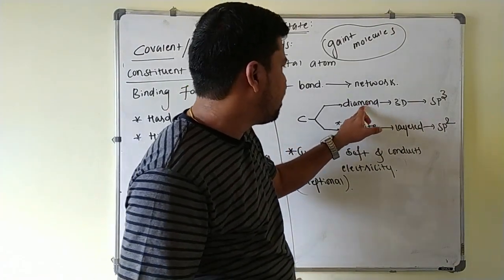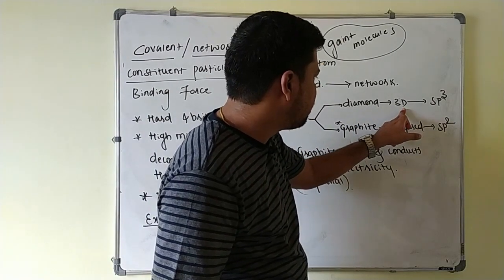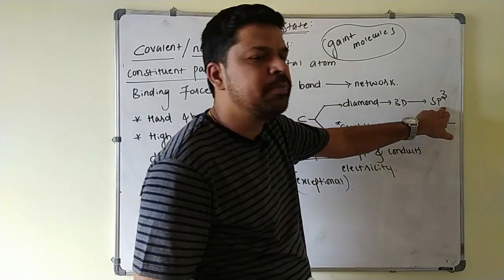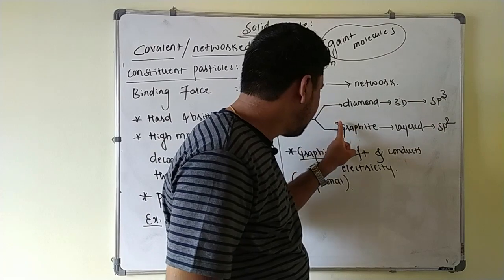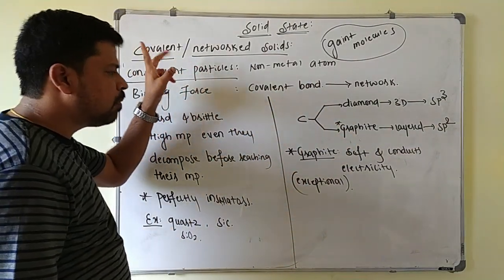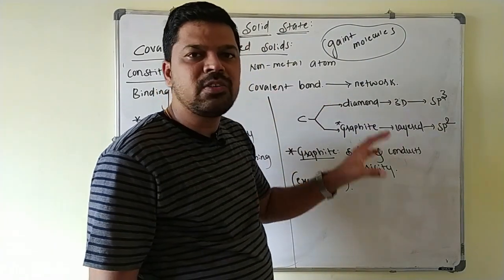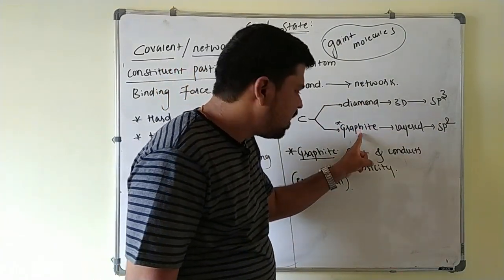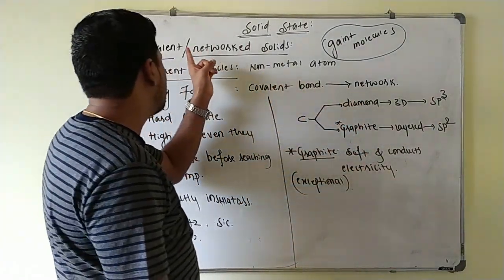This diamond is hard and it will not conduct electricity. In this one, it has a three-dimensional network of carbon atoms, where the carbon atom is sp3 hybridized. But in case of graphite, I have written it with a star mark. This is an exceptional example for the covalent solids, because all the covalent solids are hard, but this graphite is soft, which comes under covalent solids.